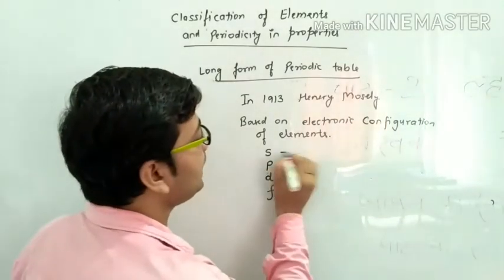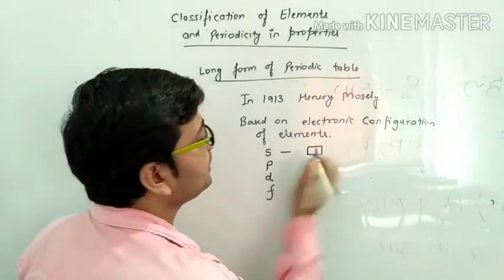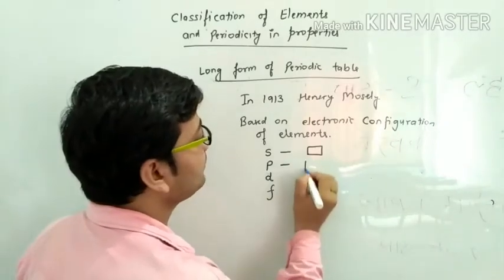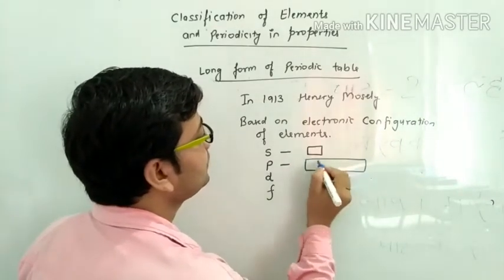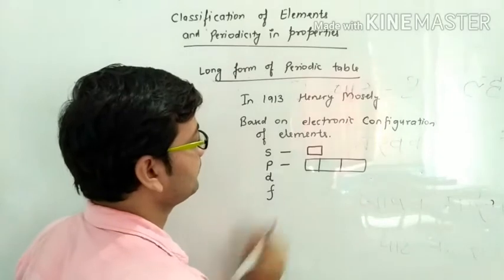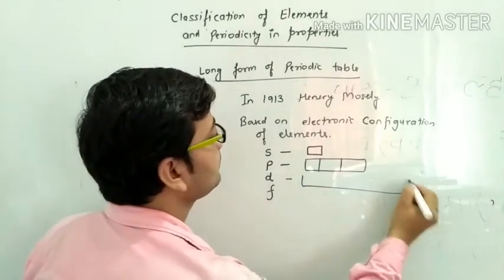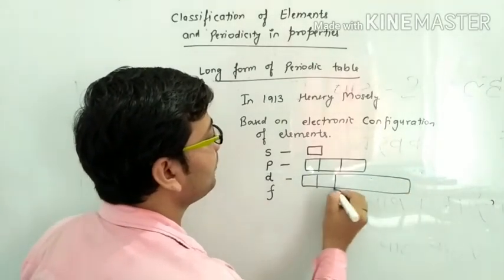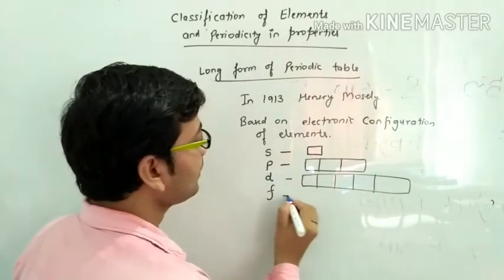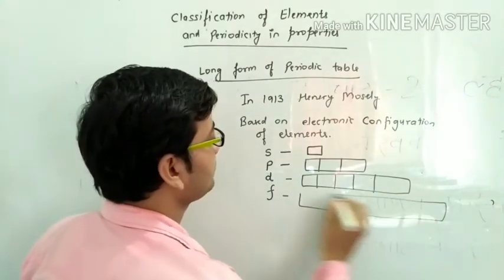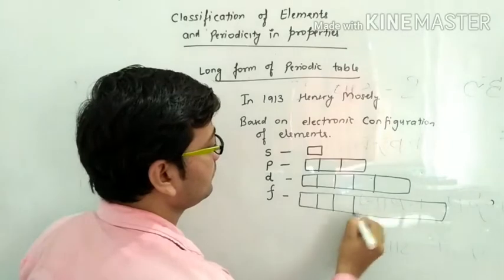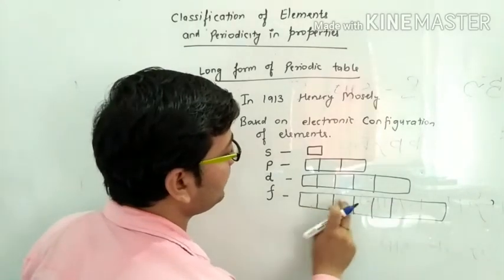As you know, s has 1 atomic orbital, p has 3 atomic orbitals, d has 5 atomic orbitals, and f has 7 atomic orbitals.